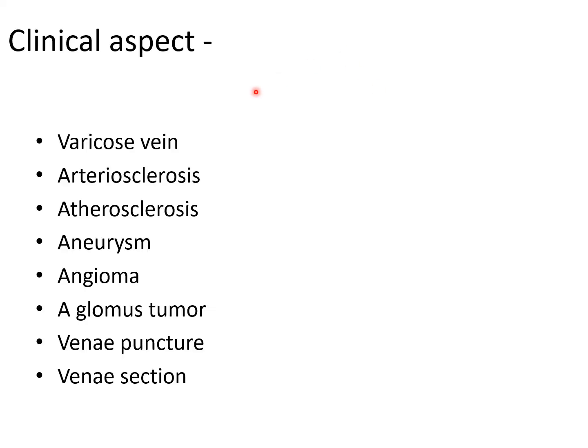Now applied aspects related to the blood vessels. First, varicose vein, atherosclerosis, aneurysm, angioma, glomus tumor, venipuncture and venesection. So these are the different applied anatomy and clinical aspects of this histology.